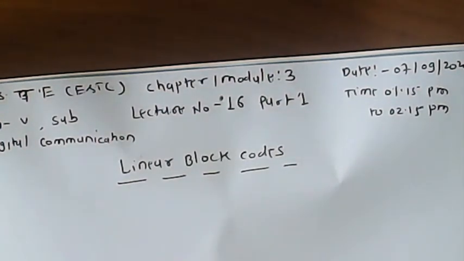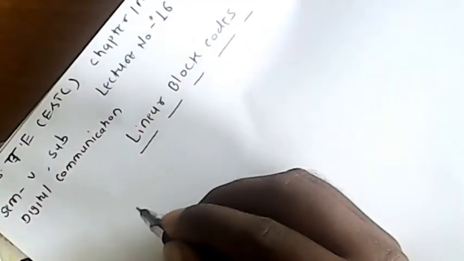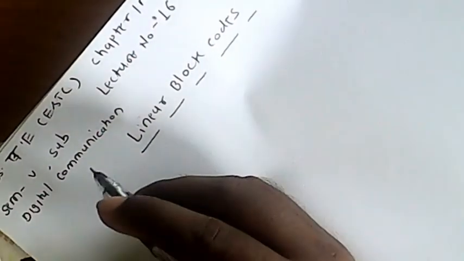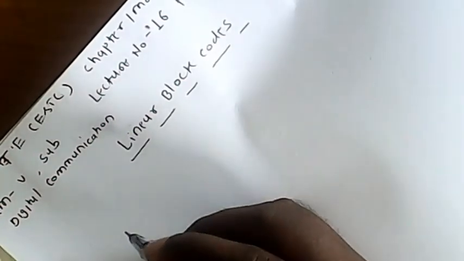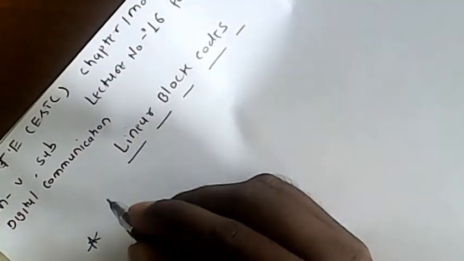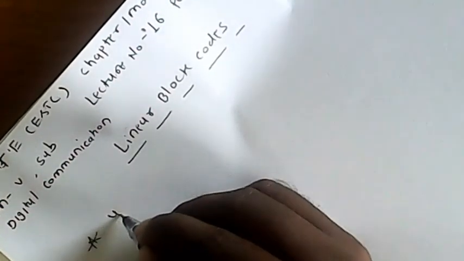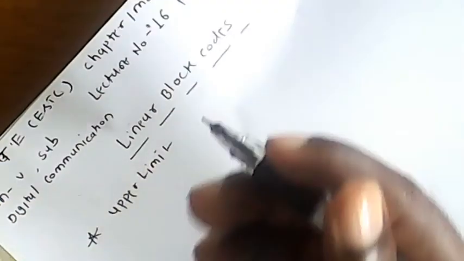So the basic idea behind this error control code: every channel has some limit. Every channel has an upper limit. So what is the upper limit?